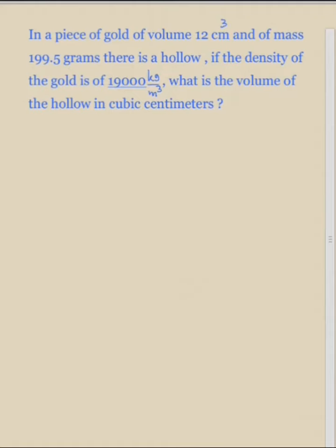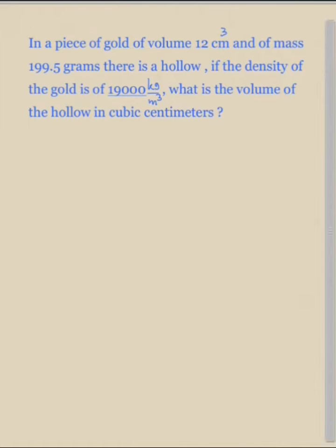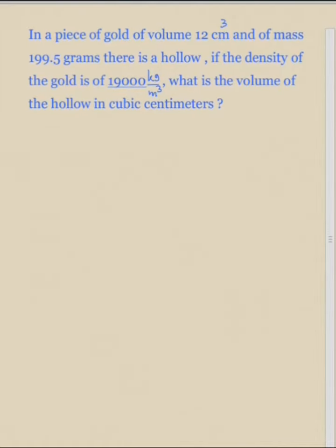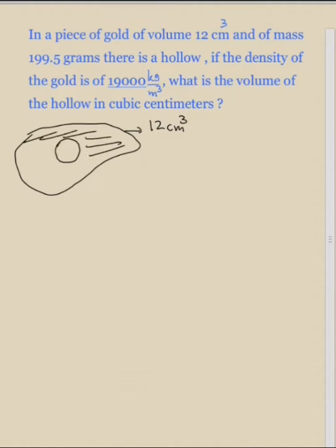The question has given you the volume of the gold, which is 12 centimeters cubed, and didn't specify any kind of shape for that. So you yourself can sketch any optional form for the gold. Consider this, for example, the gold, which is 12 centimeters cubed. The question is telling you that there is a hollow inside this gold. So the part that I'm filling with black is full of gold, and the center part of this gold is a hollow.